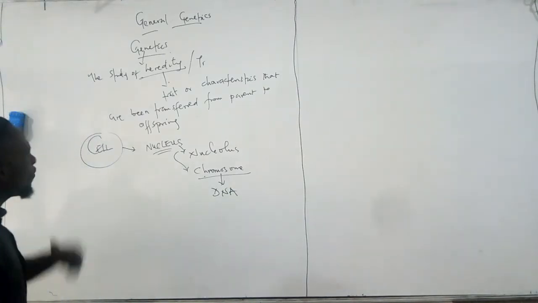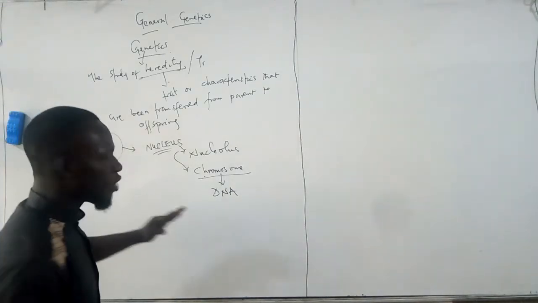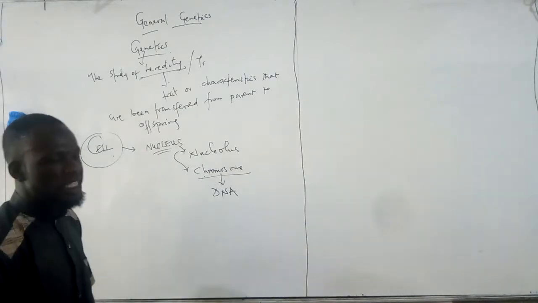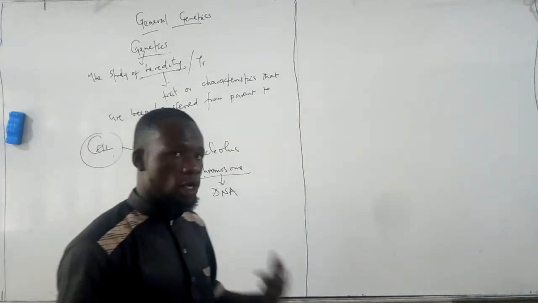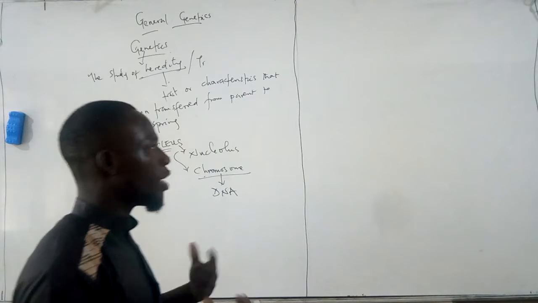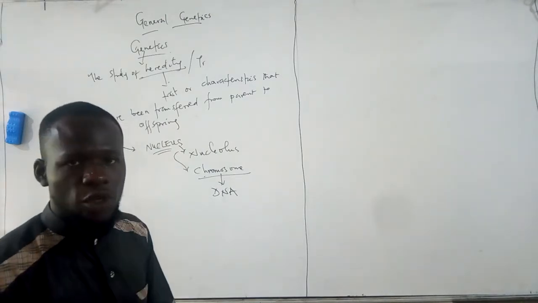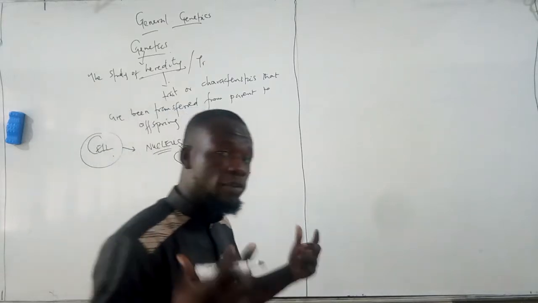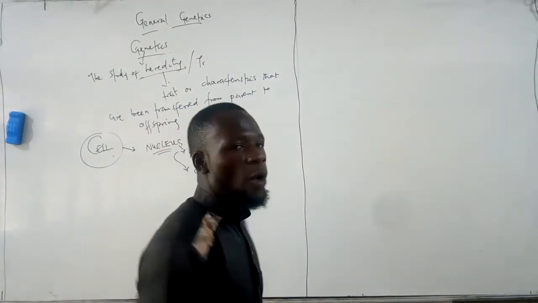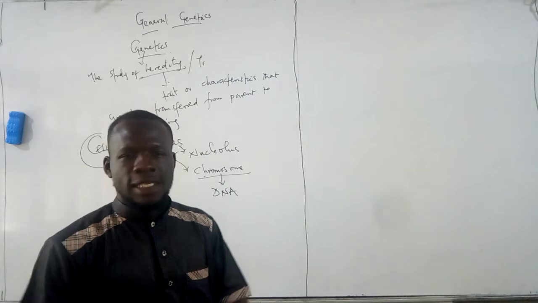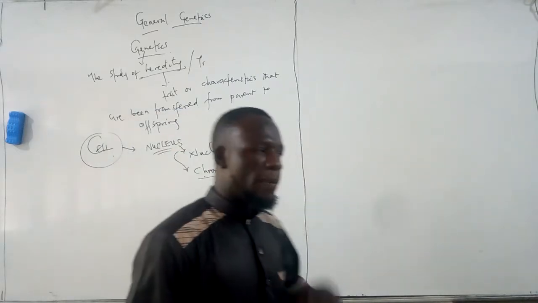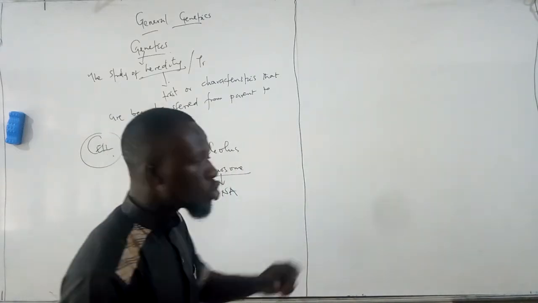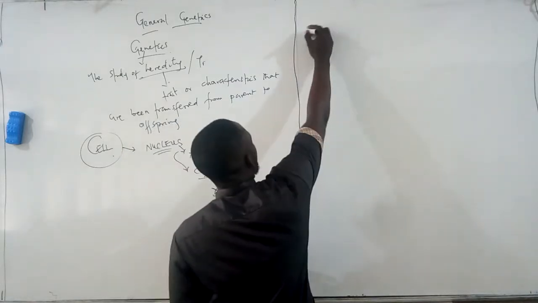So now, having seen that the chain all starts from the cell, we want to understand first what this cell is all about before we move on to other aspects. The question is, what is a cell and how is it very important to the body of an organism? Well, a cell simply means the basic structural and functional unit of life.